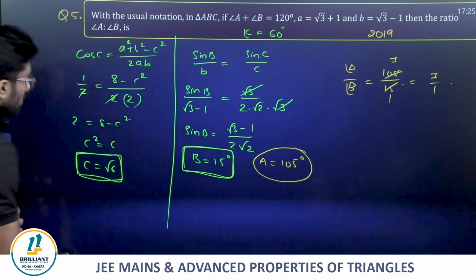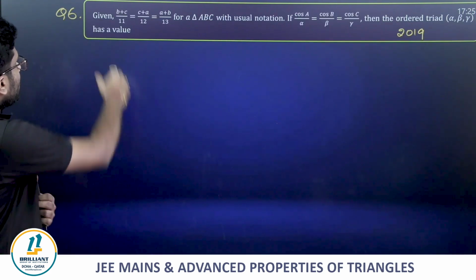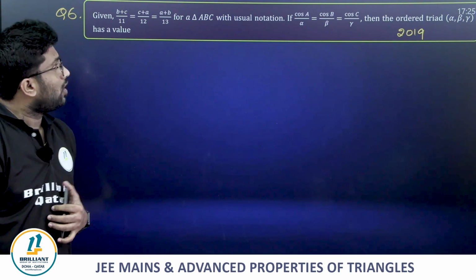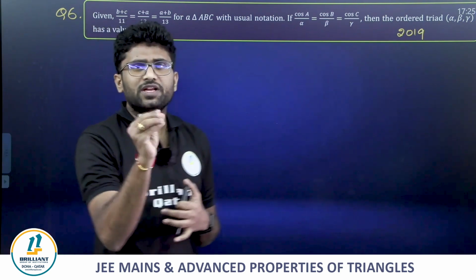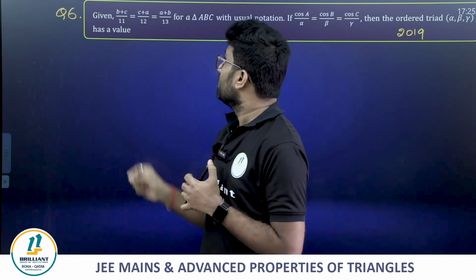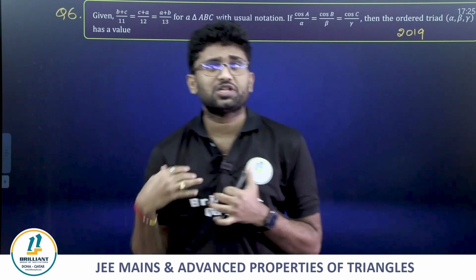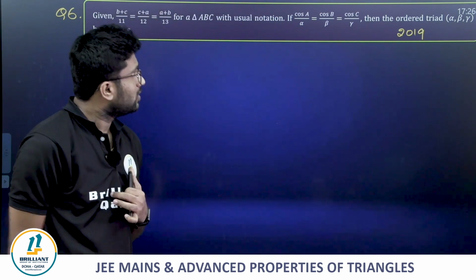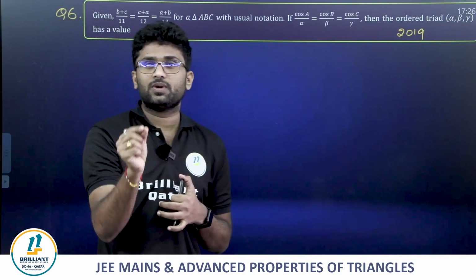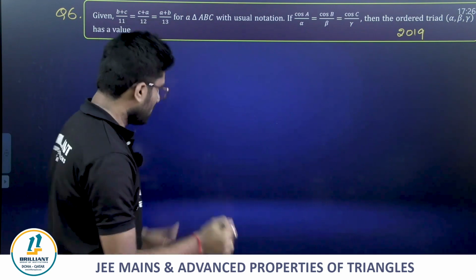Next, given B plus C divided by root 11 and so on. This is a very, very important question; in mains we came across this question almost 3 to 4 times. Very simple one. The agenda and the process are so simple. What is that? First,